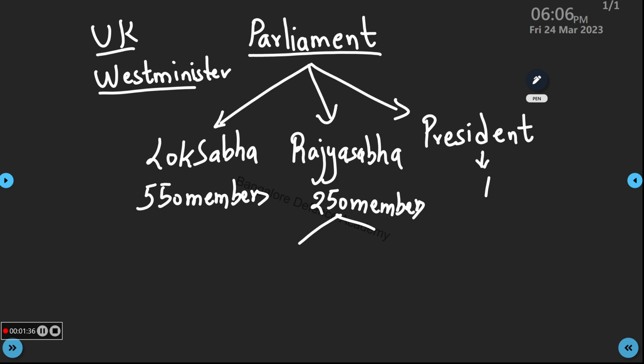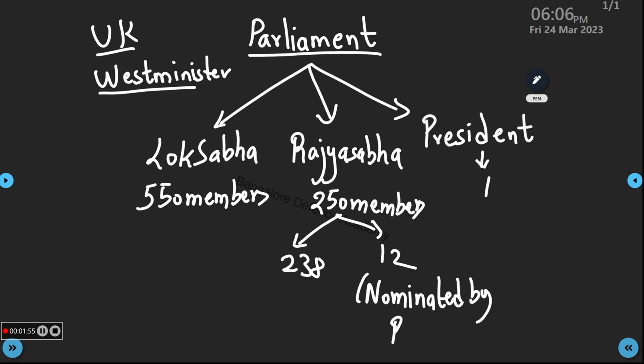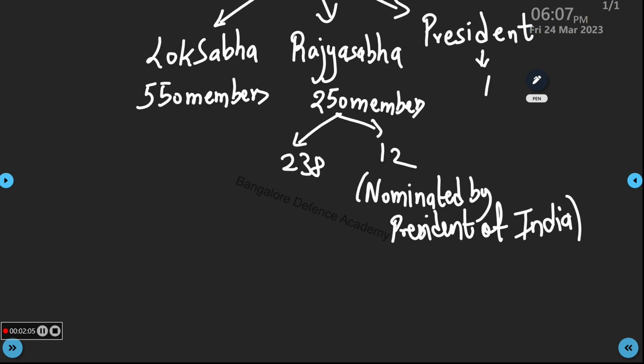These 250 members are divided into 12 and 238. These 12 members are nominated by the President of India.